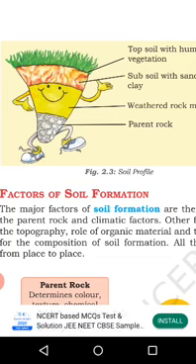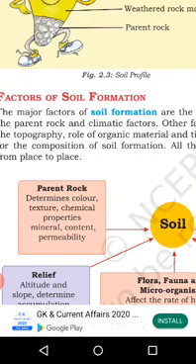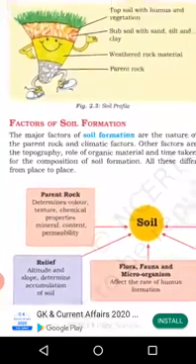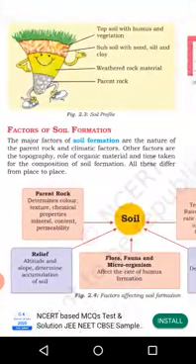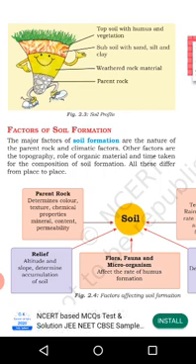Now come to the next topic, factors of soil formation. The major factors of soil formation are the nature of the parent rock and climatic factors. But other factors are also there.